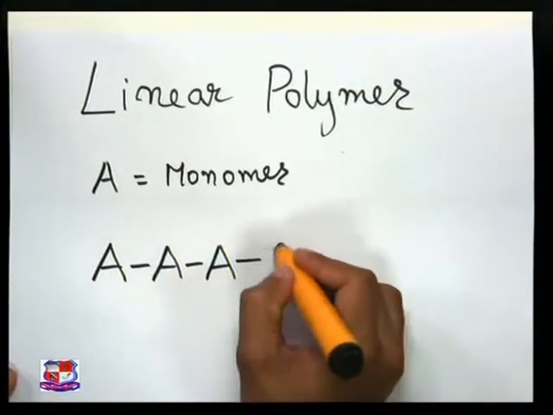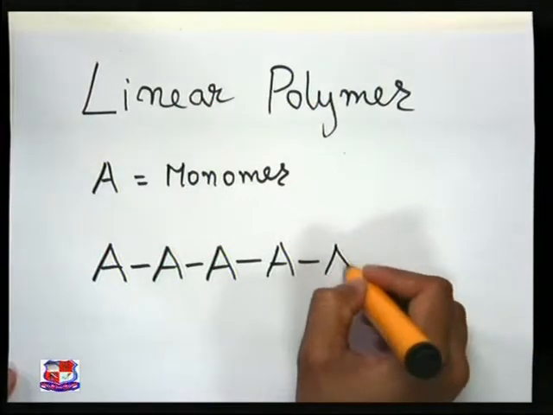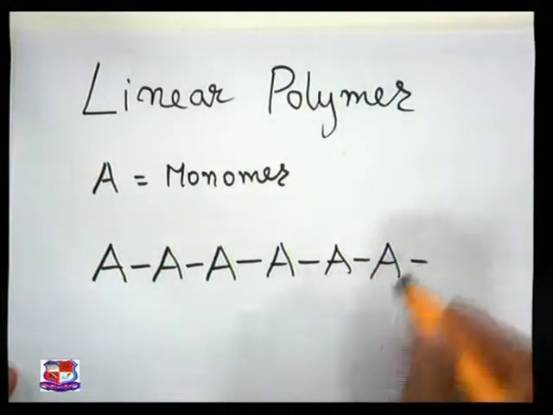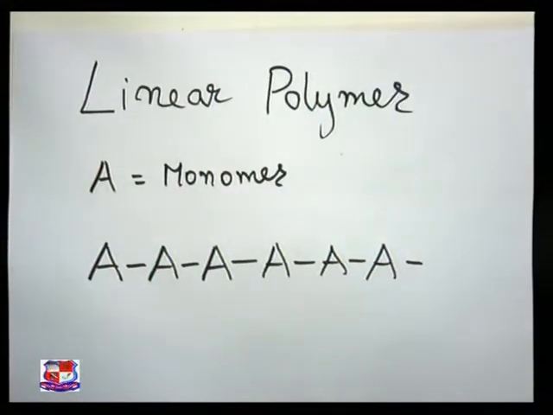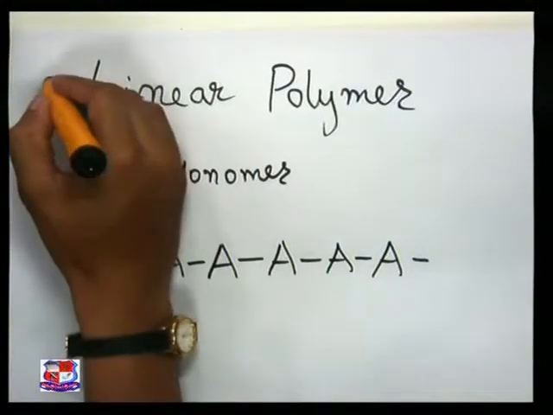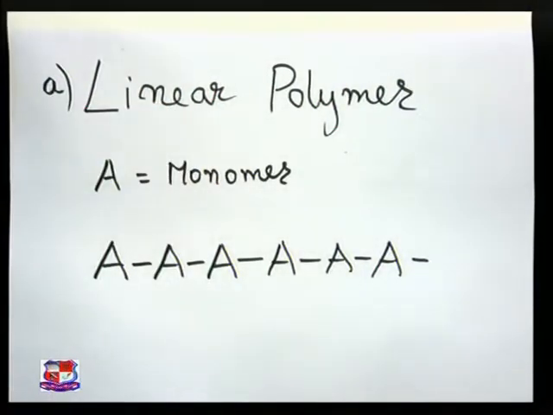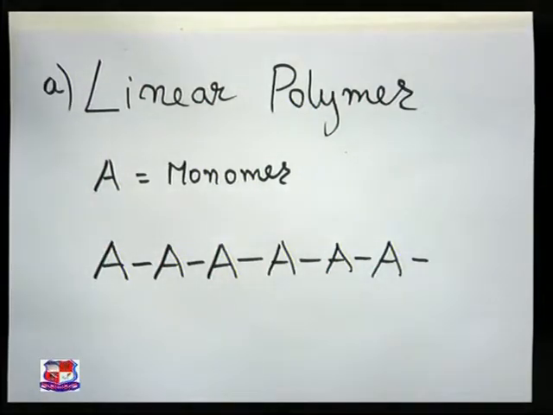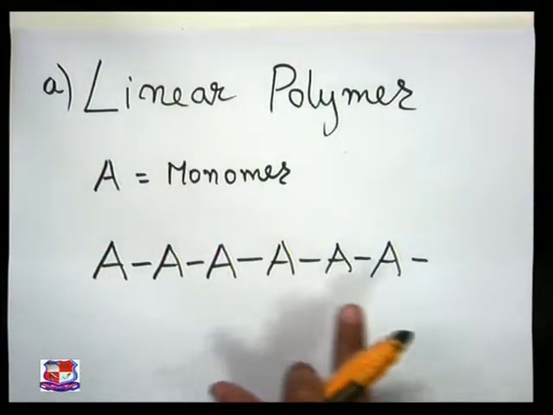Look here, this is the pattern that is generated for linear polymer.